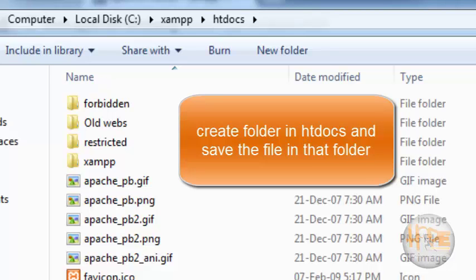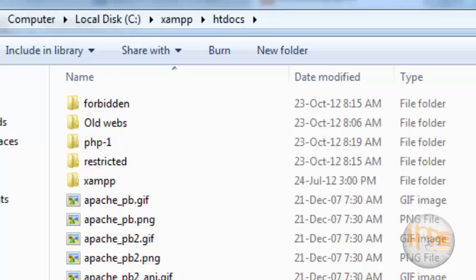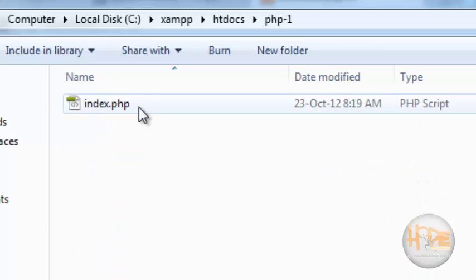But we can't directly open a website like an HTML website. Let's check one website. So in this folder PHP1, I have just created this index.php page. Now let's see how to run this PHP script on our server.